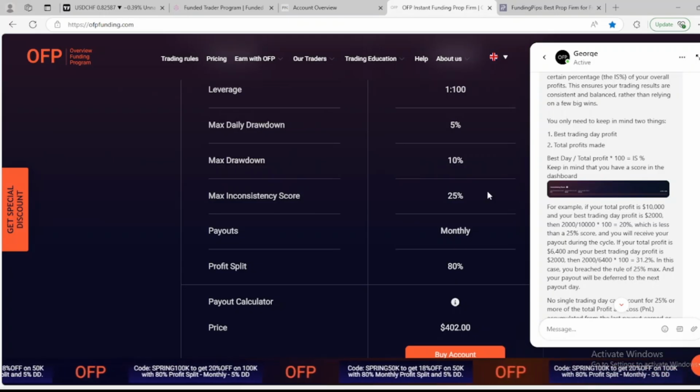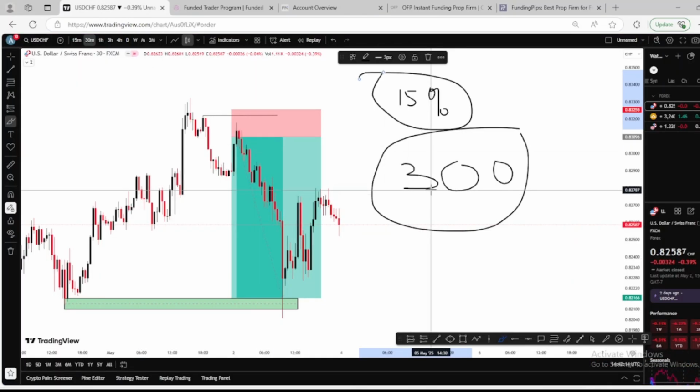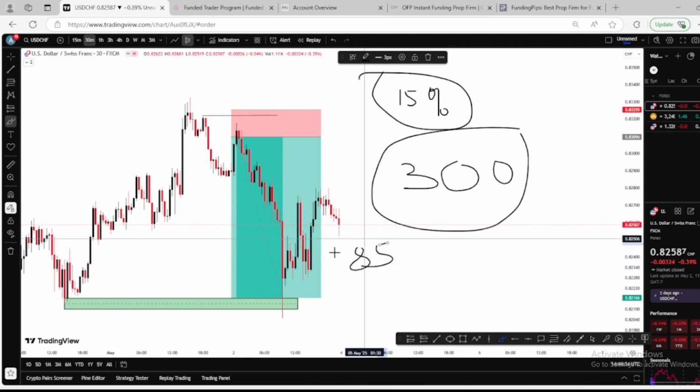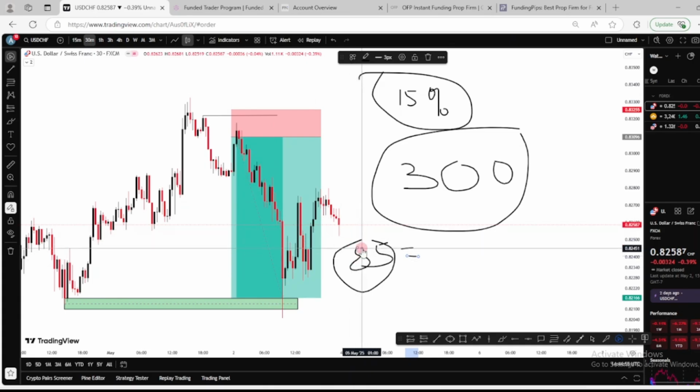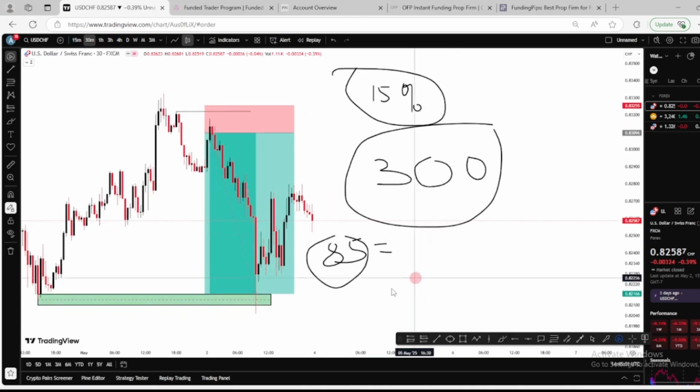All right, so let's say now my balance is $300. Let's say the inconsistency score rule is 50%. And my highest win on this $300, in a particular day, let's say it's $85. So I won more, but I was winning 65, 40, 30, 25, 80. The highest win was 85. So what it means is the highest win shouldn't be 50% of the account. So let's check 85.